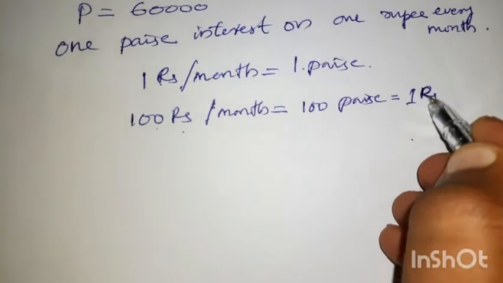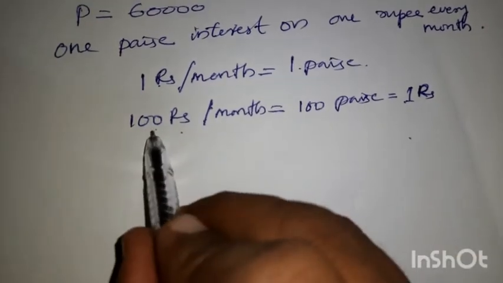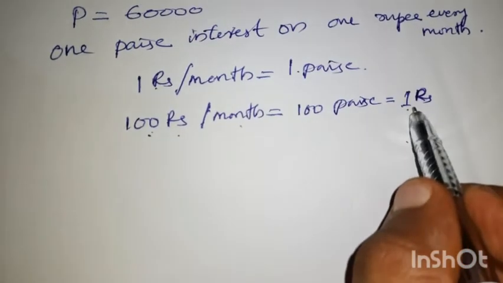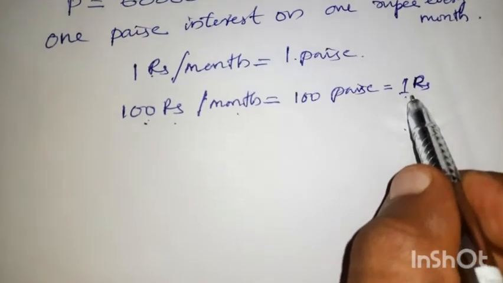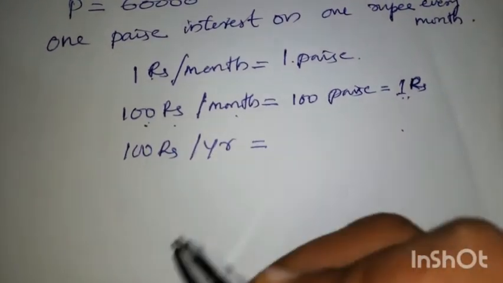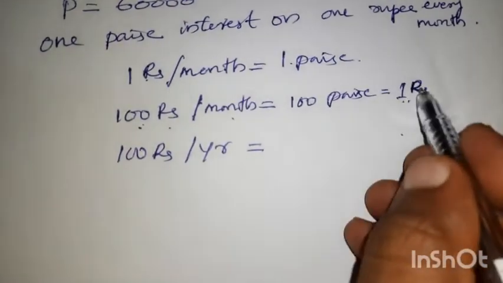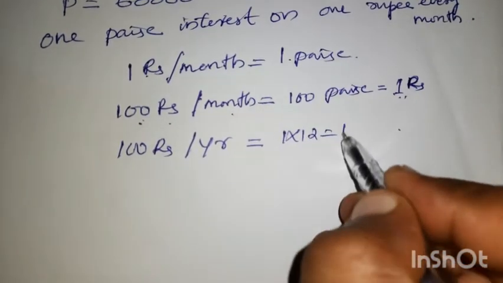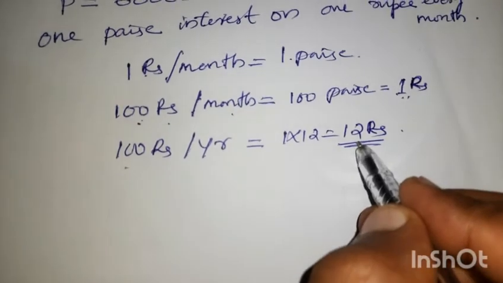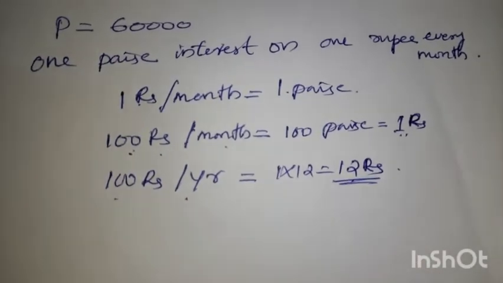So 100 rupees every month is getting an interest of 1 rupee. Then 100 rupees for 1 year is 1 into 12, so 12 rupees. Every 100 rupees he is getting 12 rupees per year.